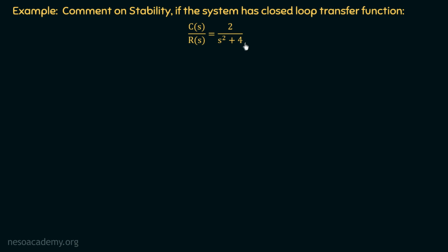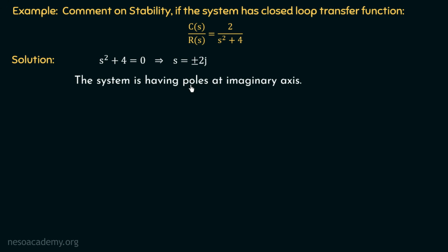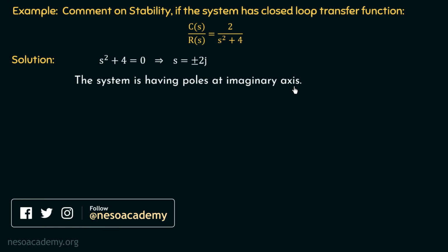So moving on to the solution, if we put the denominator term equal to 0, we will have s squared plus 4 equal to 0 and hence the values of s will be equal to plus minus 2j. So we can say that this term is having complex conjugate roots at the imaginary axis and hence the system is having poles at the imaginary axis. If we locate these poles on the pole-zero diagram, we will have one pole at plus 2j and the other pole at minus 2j. So this is a pair of complex conjugate poles present on the imaginary axis.